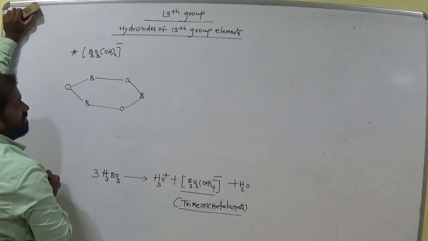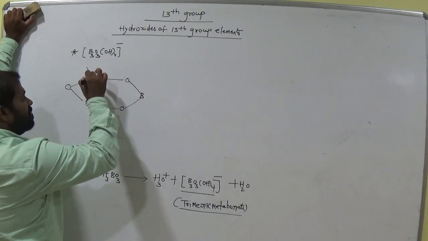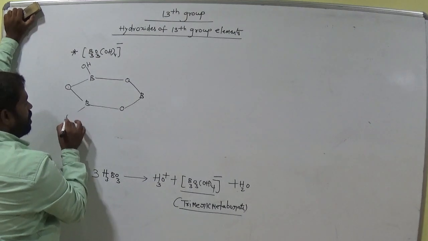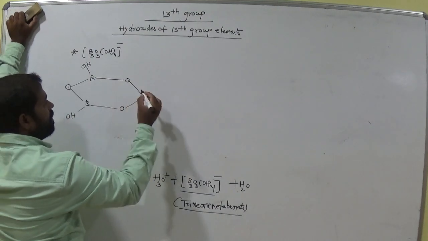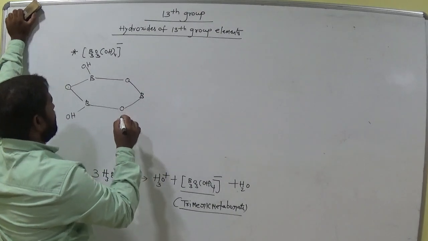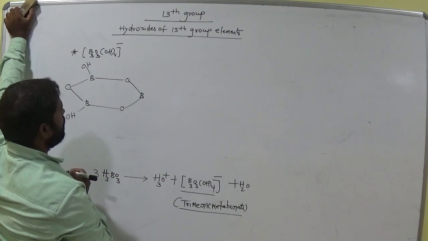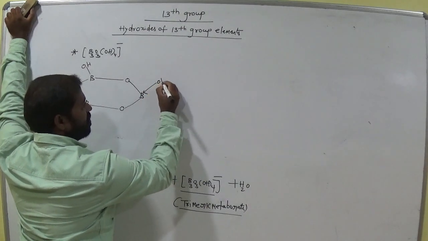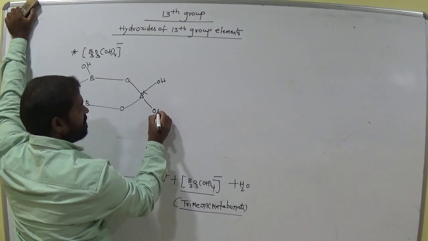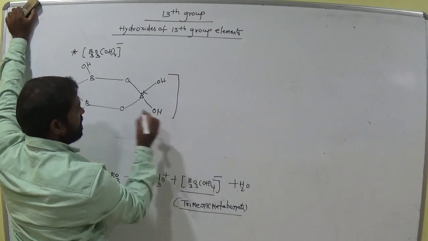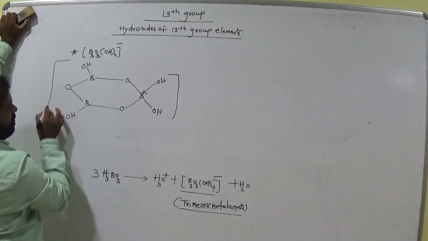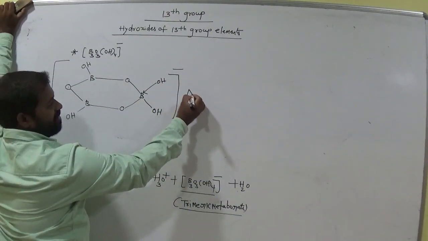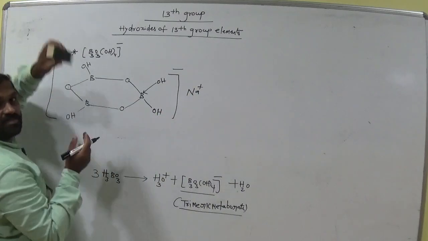Now how many hydrogens do we have? 4 hydrogens. And what about this one? The remaining one we have. In this one, it is a coordinate covalent bond, another one is a normal bond, and this is the structure of this compound, okay. Suppose it interacts with the sodium like this.